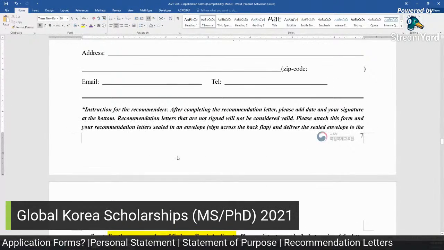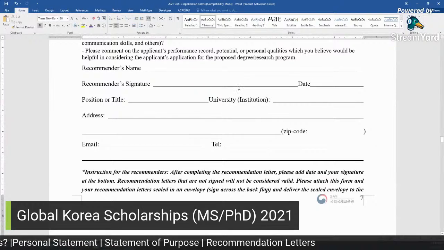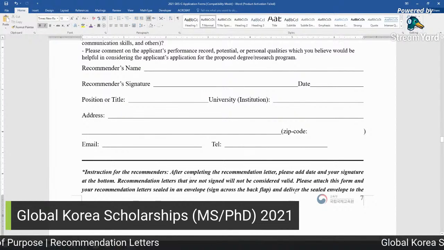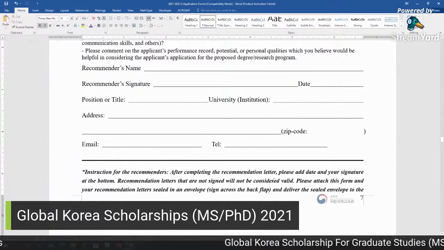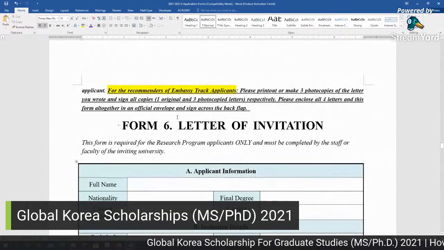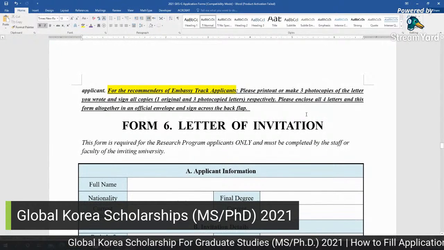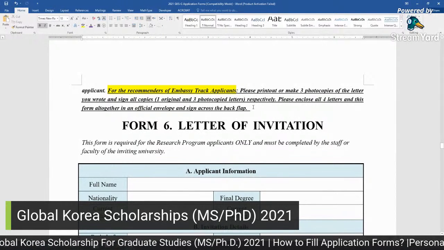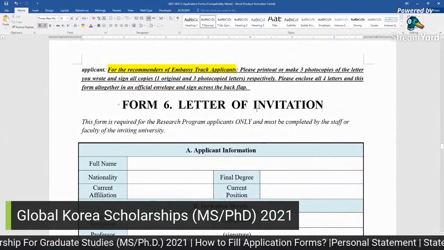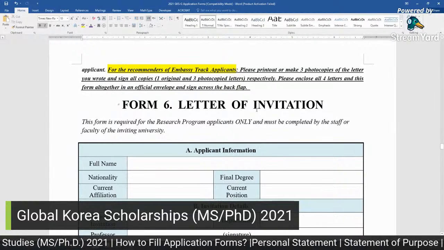Also at the end of his letter, where he writes about you and your capabilities, he should sign, and if possible, put a stamp there. So here is the instruction about the copies, original and three photocopies, four letters in total.